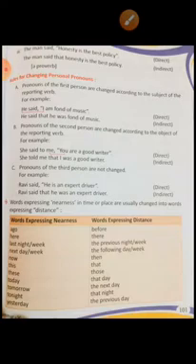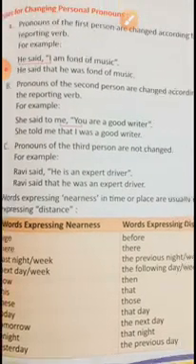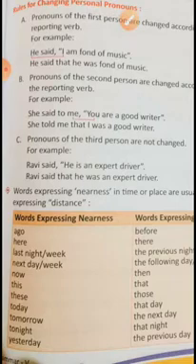Next, some of the sentences, like personal pronouns, how we have to change. If I'm talking about myself, I will put I. If I'm talking about somebody else, what will we use? He or she, according to the subject. This you have to keep in your mind. And some words expressing nearness, for example, ago, here, or last night, next week.